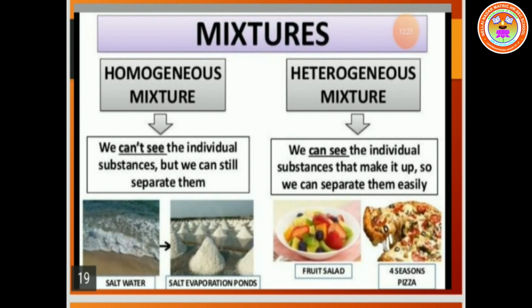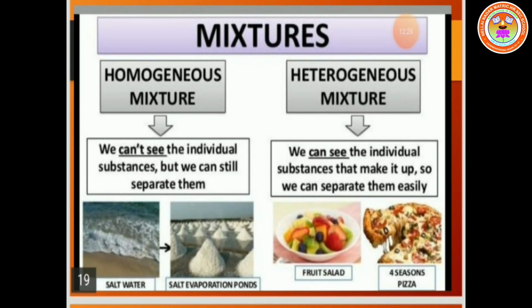Once again we can recall them. What is a homogeneous mixture? We cannot see the individual substances, but we can still separate them. For example, salt water, salt evaporation ponds.